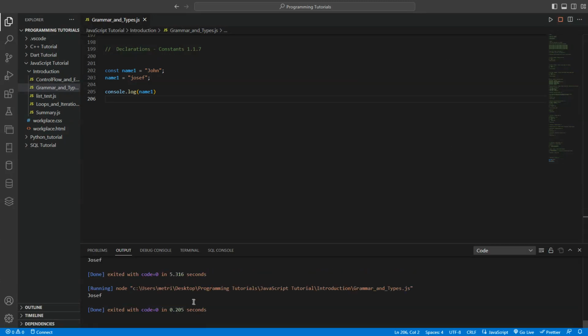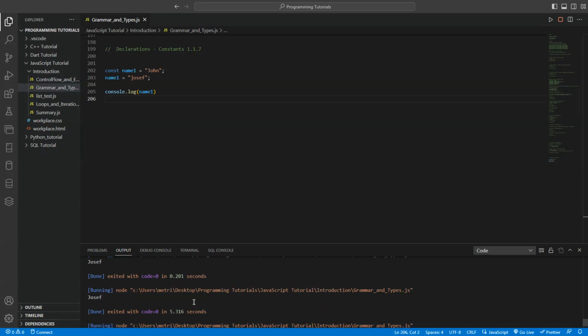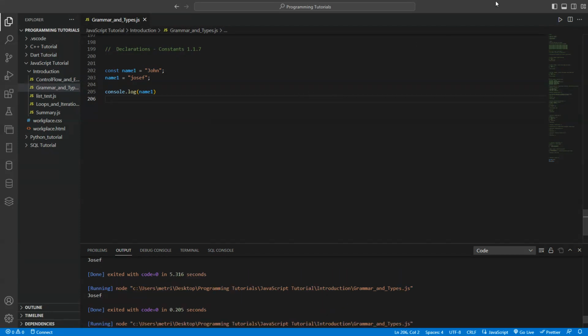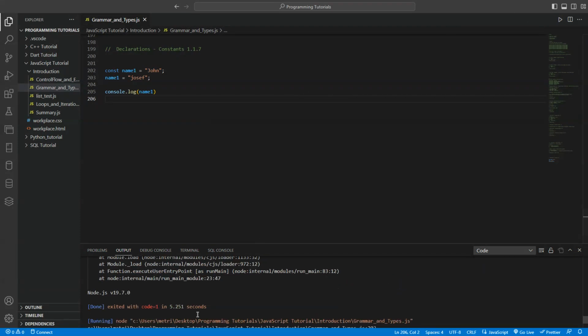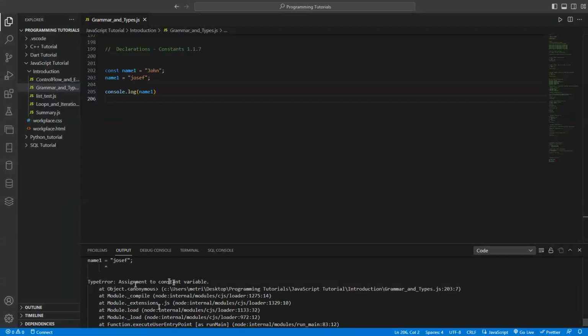So when you run that, yes, exactly: assignment to a constant variable. It's a type error. It's saying you're trying to change it in some way, but you can't do it. If you put const here again, it is again not possible.